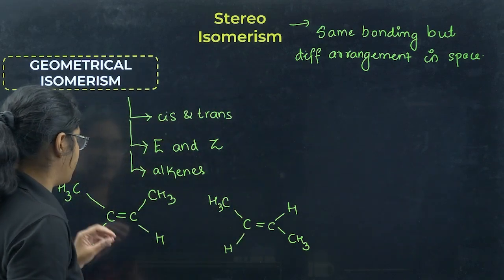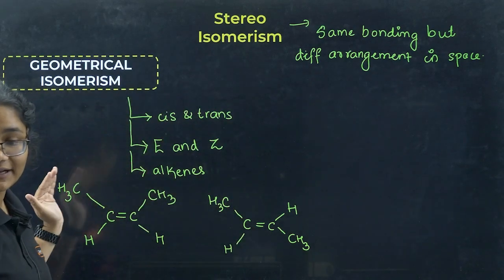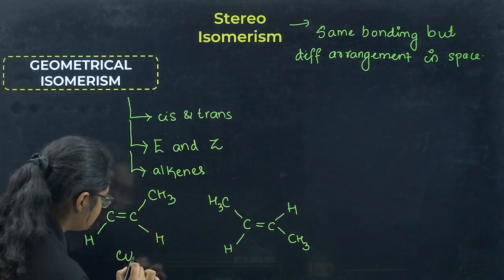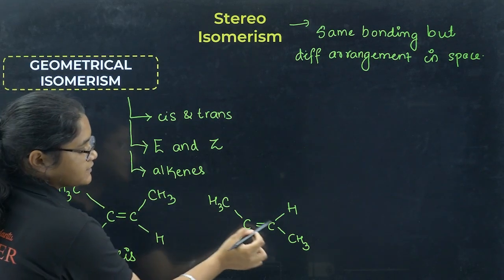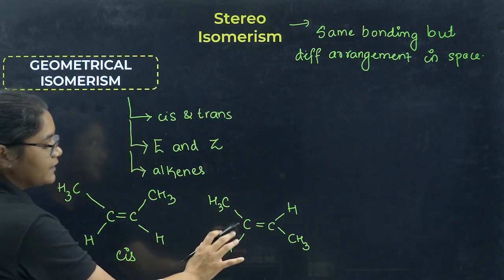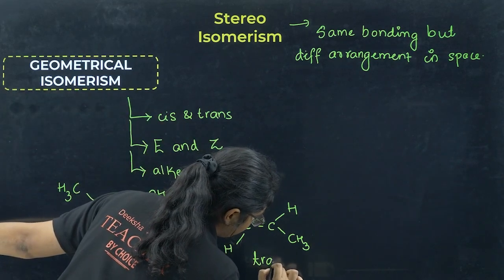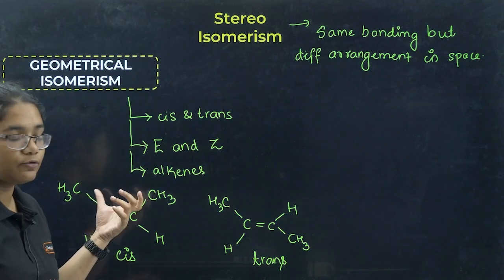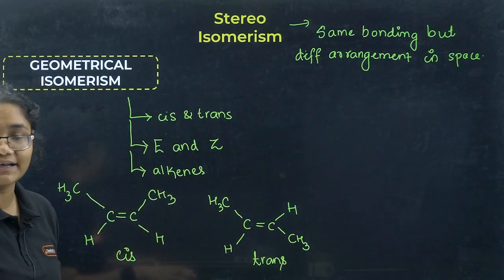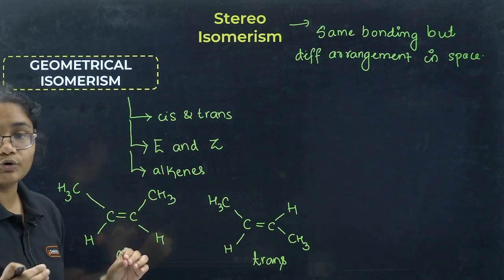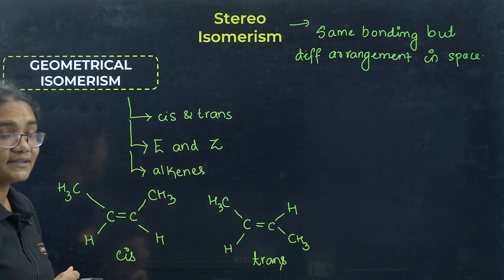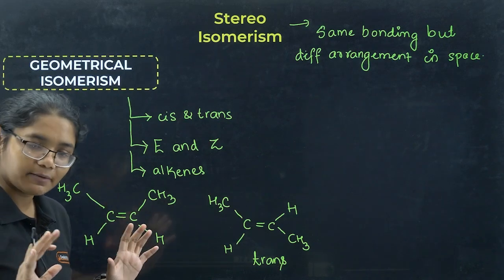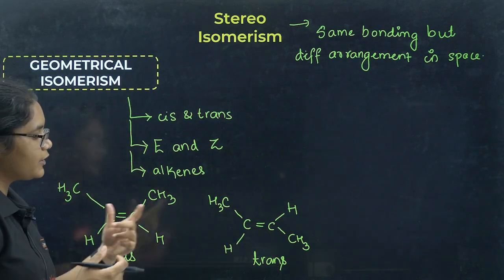Okay. Now you see here the CH3 groups are on the same side, right? This type of arrangement where the same groups are present on the same side is called the cis arrangement. And when we have CH3 groups on the opposite side, then this is called the trans arrangement, right? Cis, CH3 on the same side, trans, CH3 on the opposite side. So whenever we have same groups on the same side, we call it cis. When we have same groups on the opposite side, we call it trans. Clear?